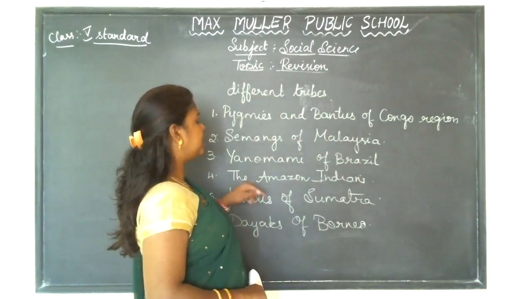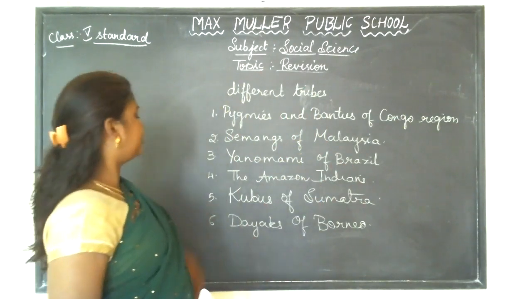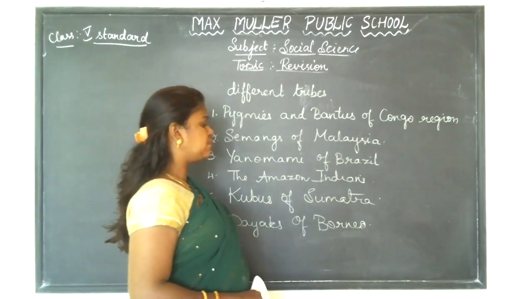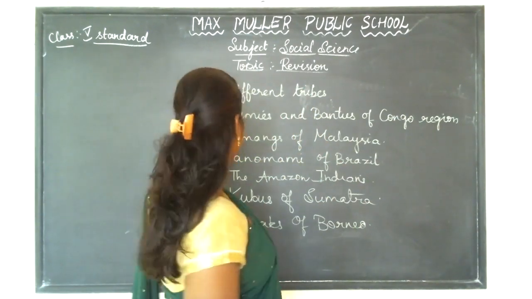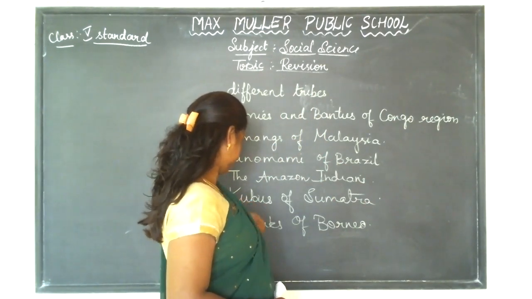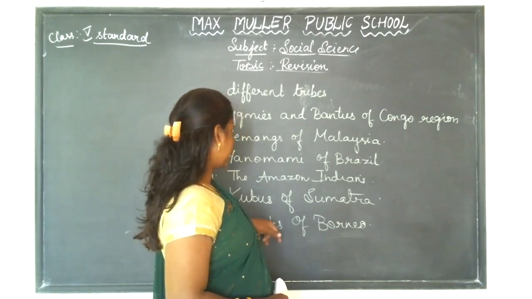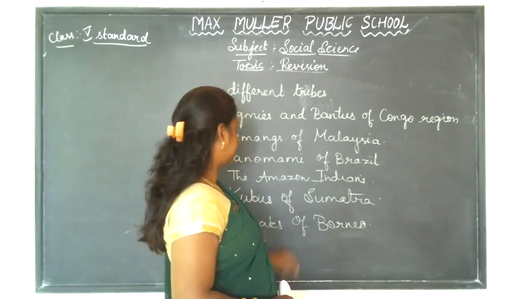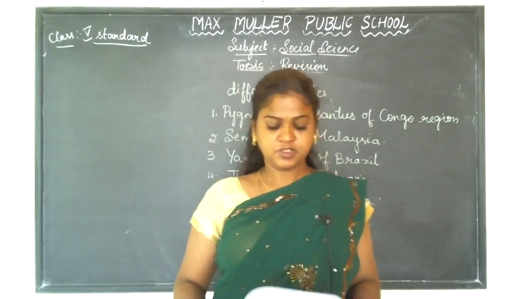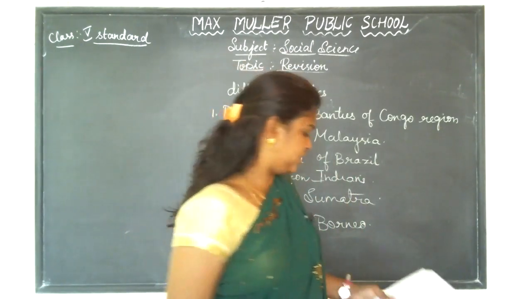Fourth one, the Amazon Indians. Fifth one, Kubus of Sumatra. The last one, Dayaks of Borneo. So these are some of the tribal peoples who are living around the world.